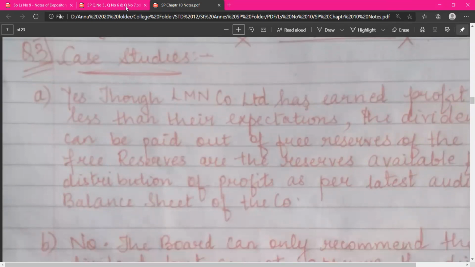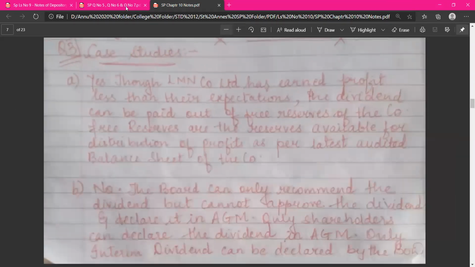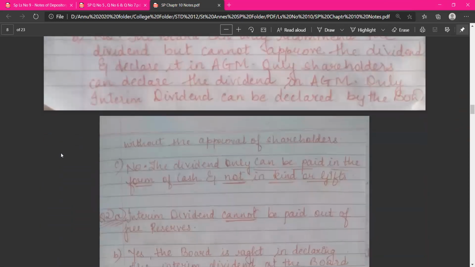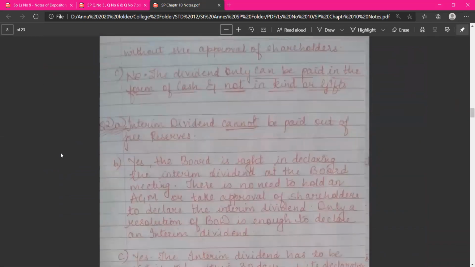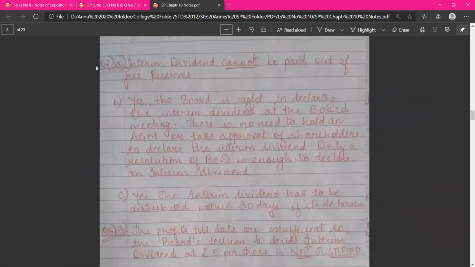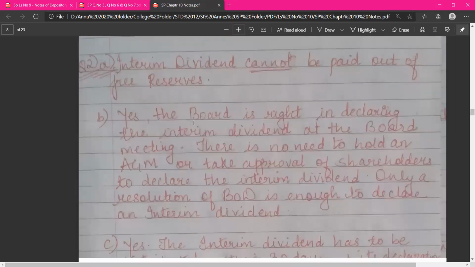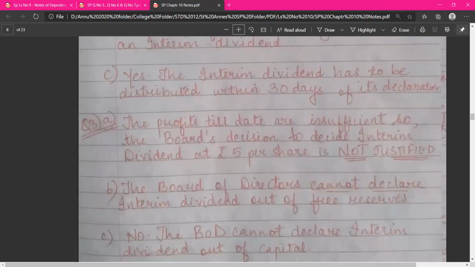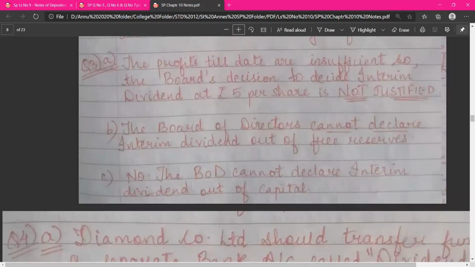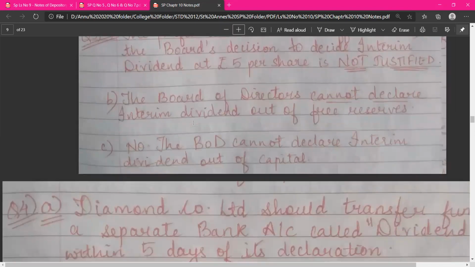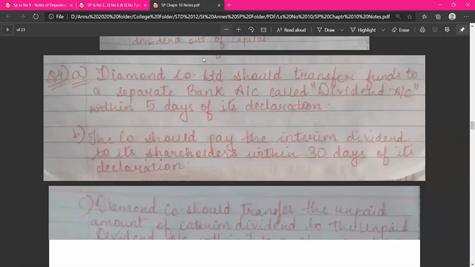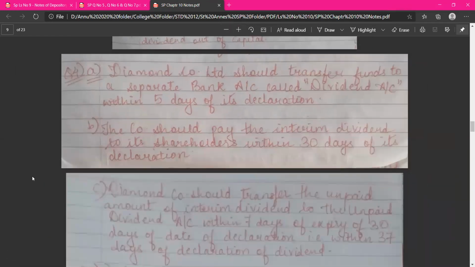Then the next question, as you can see, is case studies. So you can refer to the case studies over here. Case study number A, B, C, question number 1, followed by the rest of the questions. As you can see, question number 2, A, B, C. You can have a look over here. Then you have question number 3 of the case study, A, B, C, followed by the next question, question number 4, A, B, C.